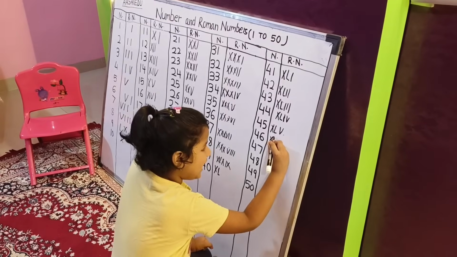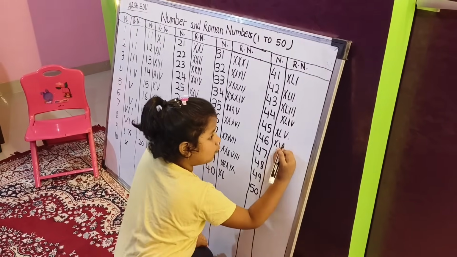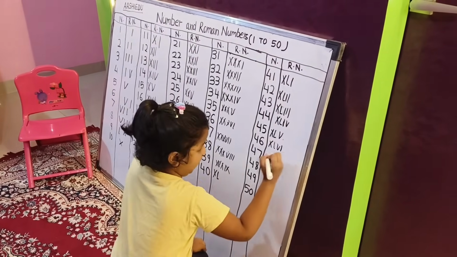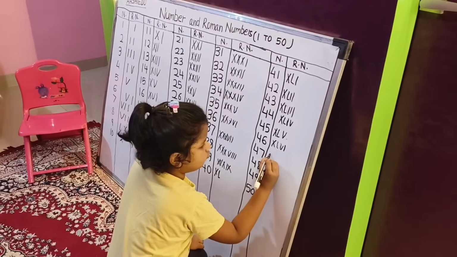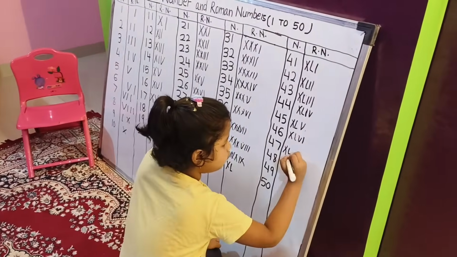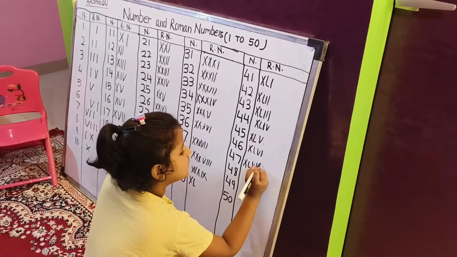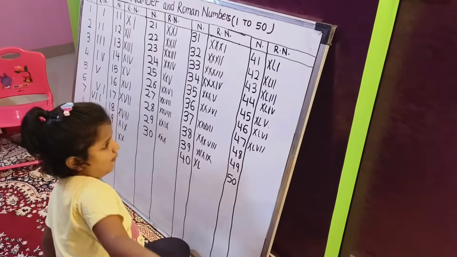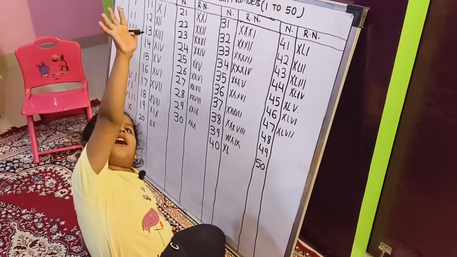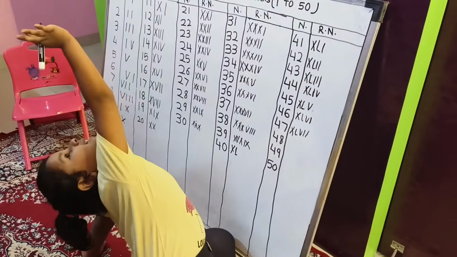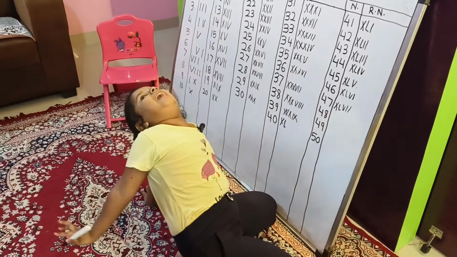Roman number 46, XLVI. 47, Roman number 47 is the best.